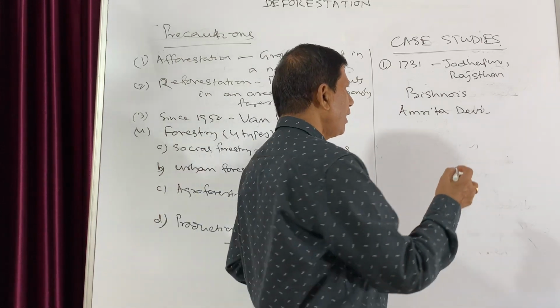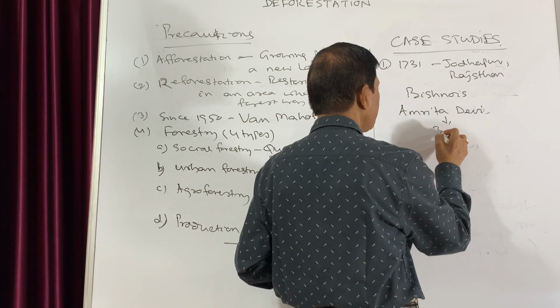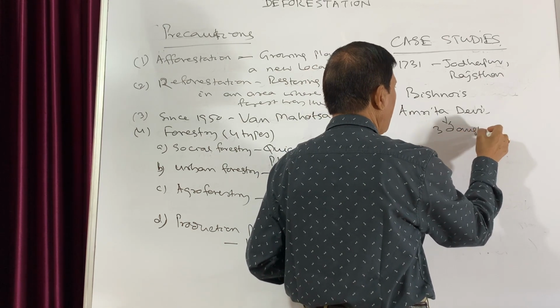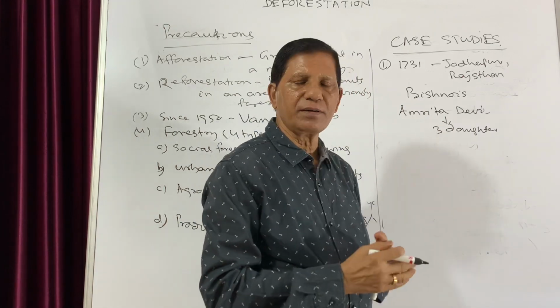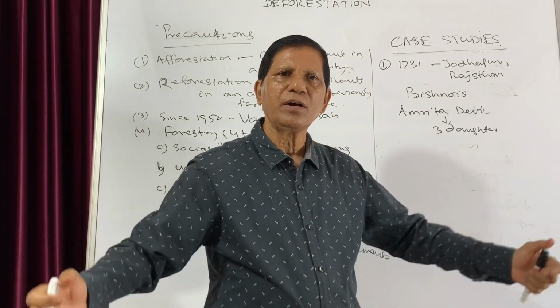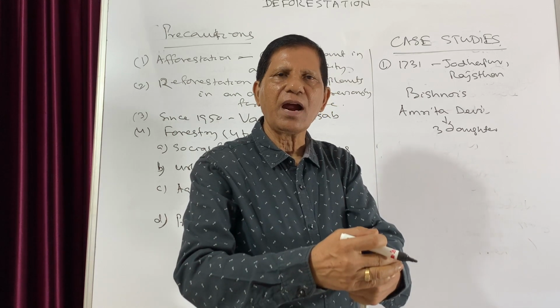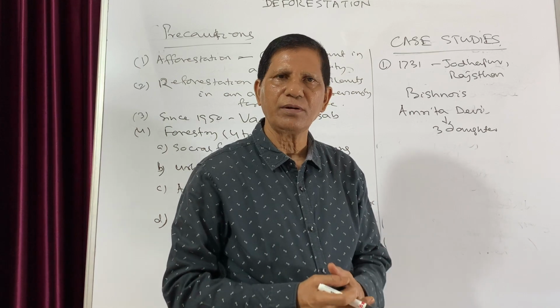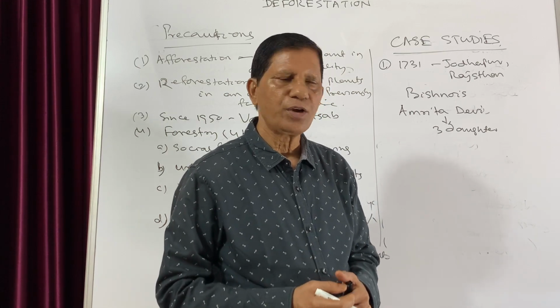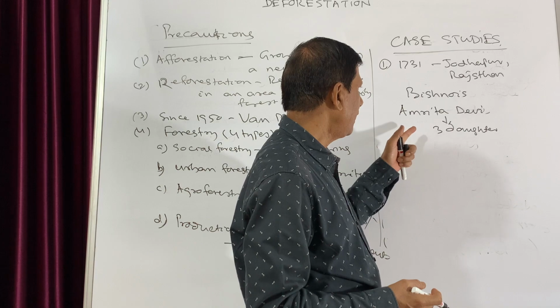After that, Amrita Devi's 3 daughters and the other people of that village all hugged the trees and sacrificed their lives. This is a glaring example of saving nature. So this is case 1.